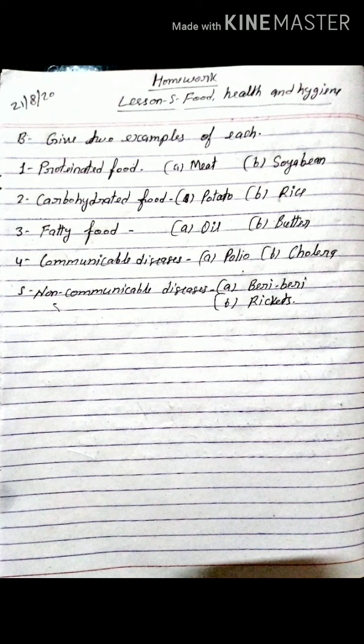Now next number, last, non-communicable diseases. Give two examples of non-communicable diseases. First example, beriberi, and second, rickets. Beriberi, rickets, scurvy, goiter, etc. But you write two examples, any two. You can write first beriberi and second rickets.